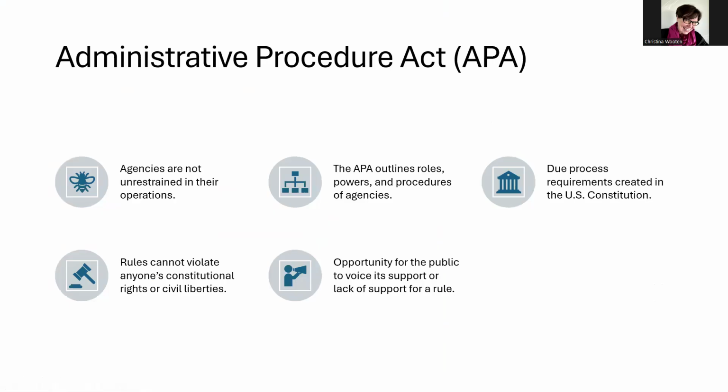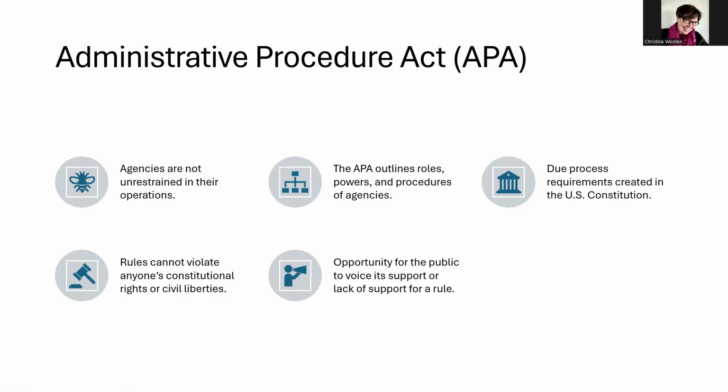Okay, let's talk a little bit about the last topic in our chapter, which was the Administrative Procedure Act. So our agencies are not unrestrained in their operations. Yes, they can determine how they're set up, they can divide into bureaus, etc., but they're not unrestrained. There are due process requirements that are created in our Constitution. The APA outlines those roles, the powers, and the procedures of the agencies.